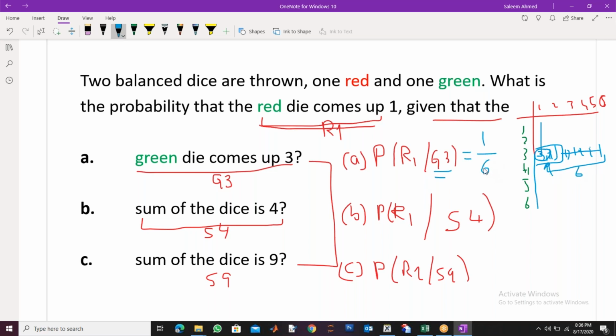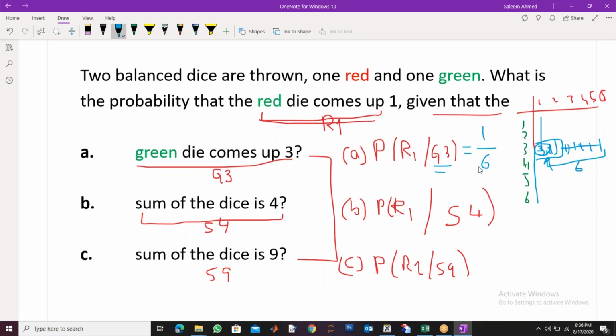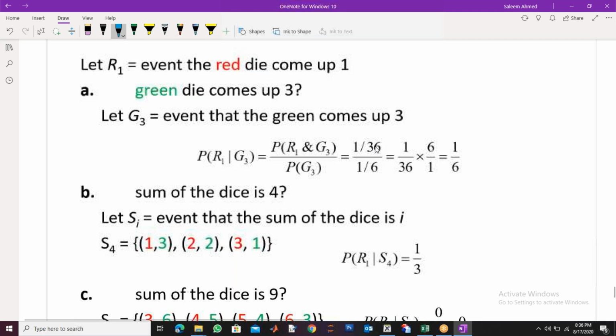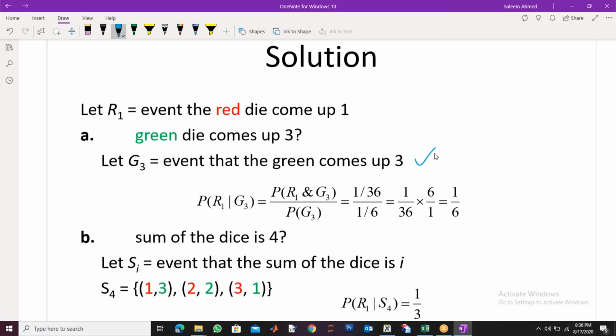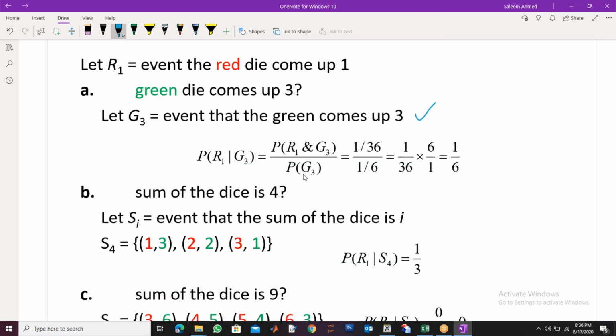If you want, you can write the reduced sample space like this. Green comes up 3, so G3 is the event that green comes up 3. So you wrote R1 and G3 divided by G3, and you got 1 by 6.